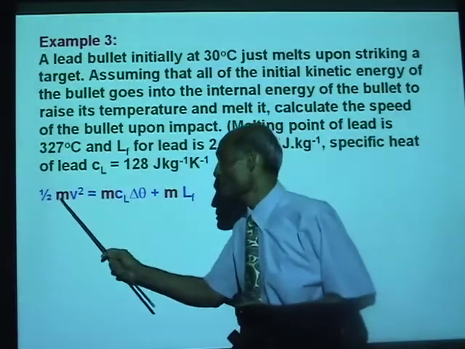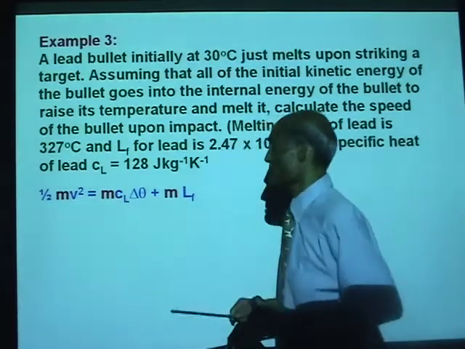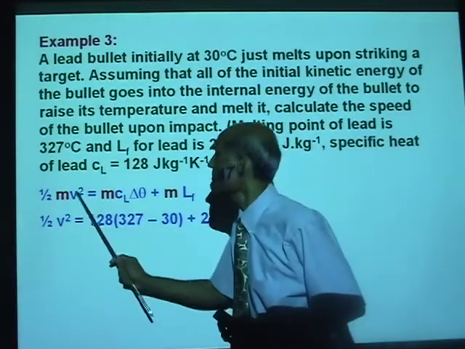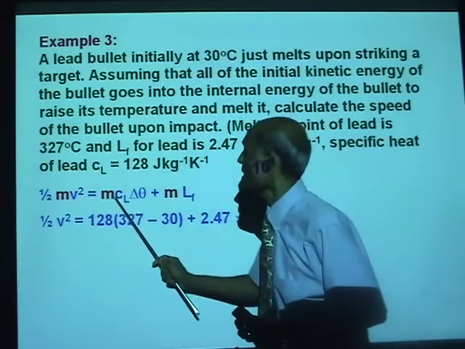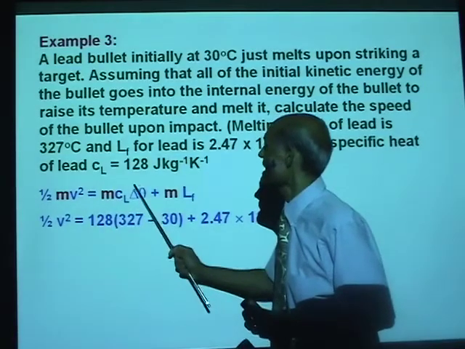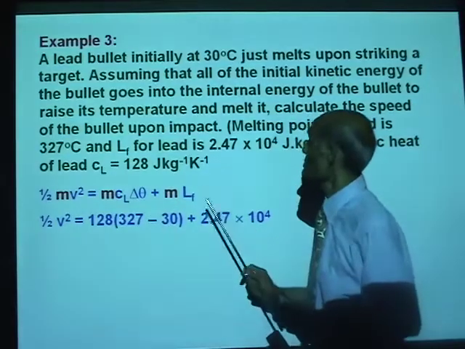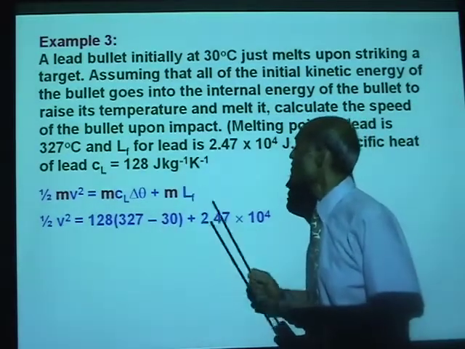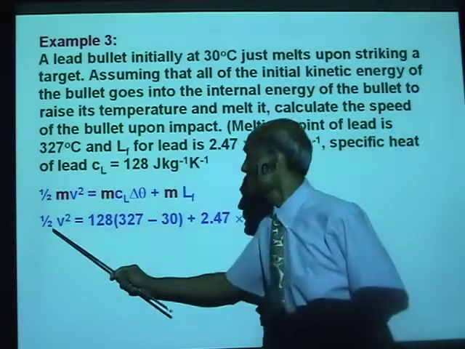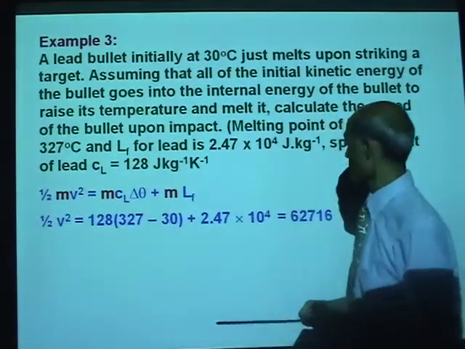Now, in this equation, m appears in all the terms, so it gets cancelled. That's why I used the red coloring there. Cancelling m, we have 1/2 v squared equal to, replacing the values, the specific heat of lead, 128, times delta theta, which is 327 minus 30, the change in temperature, plus the latent heat of fusion of lead, 2.47 times 10 to the 4. In this equation, there is only one unknown. We can solve for that.